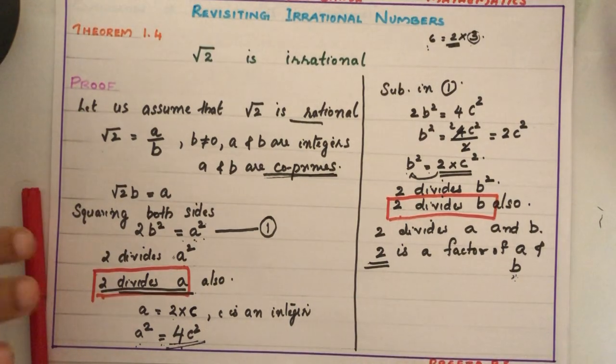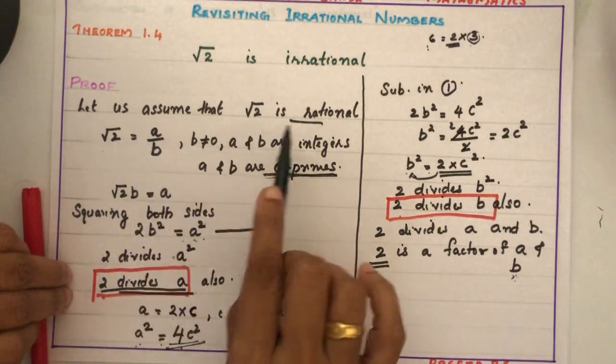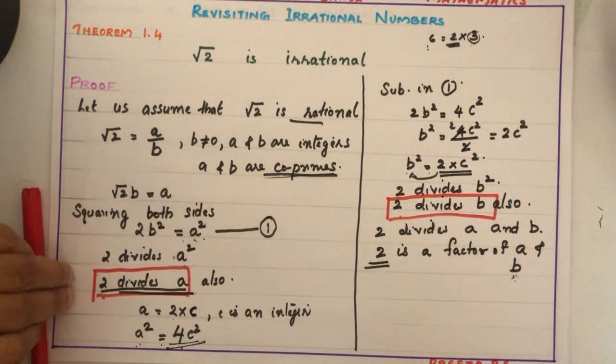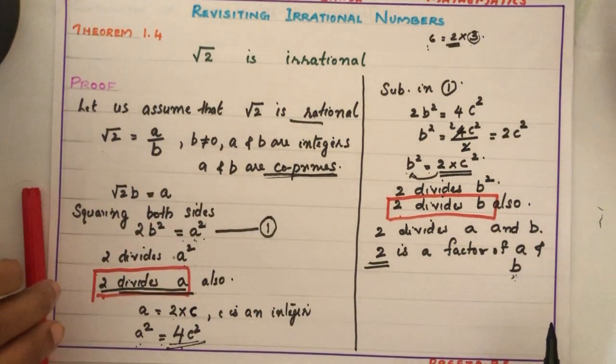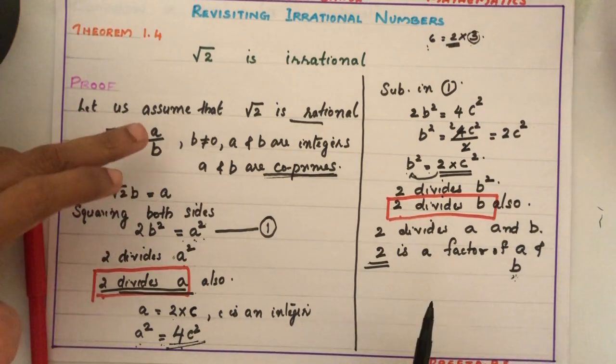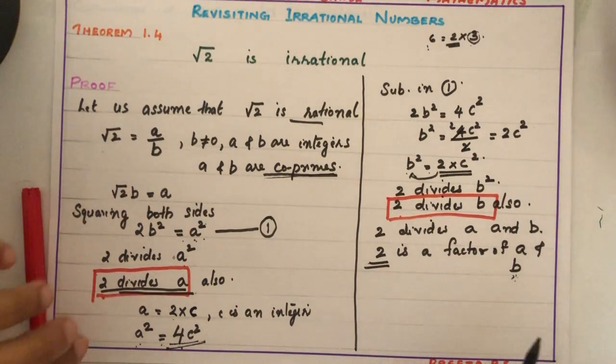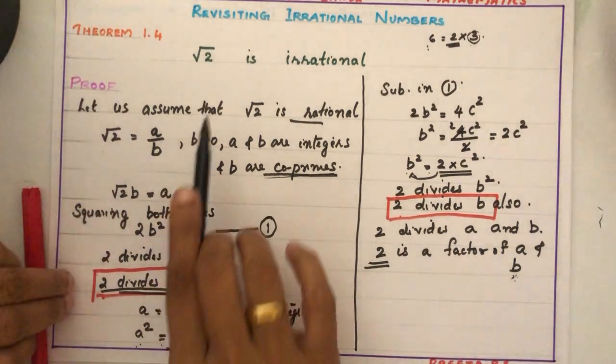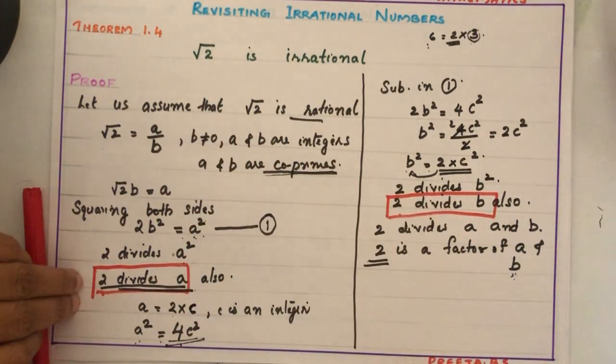All these happened because of our wrong assumption that we can write root 2 as rational. Our assumption is wrong means root 2 is not rational. That means root 2 is irrational.